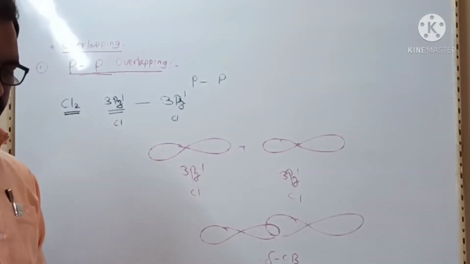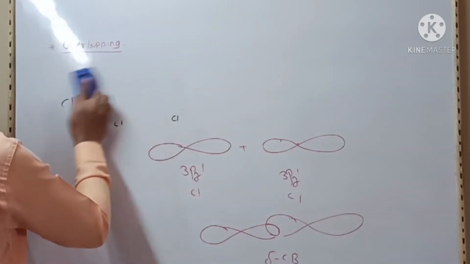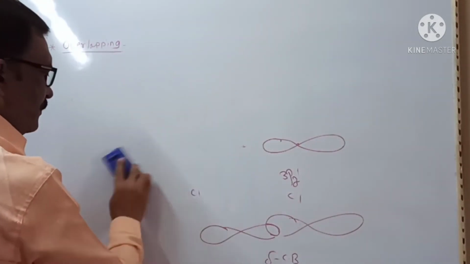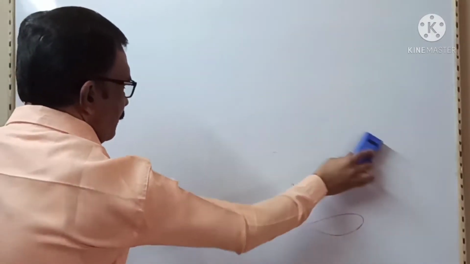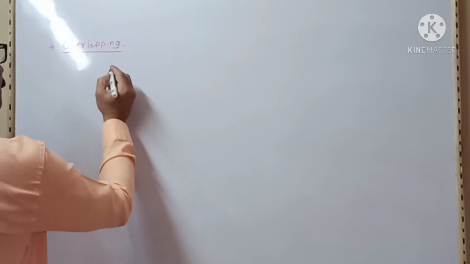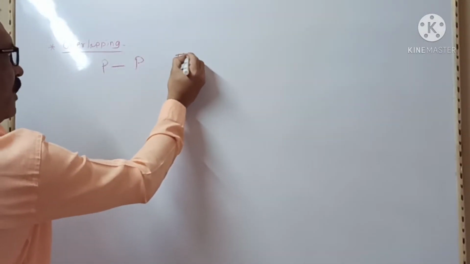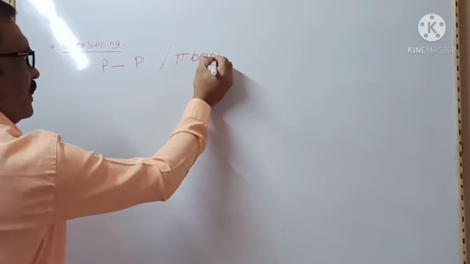Now we will discuss the last type of overlapping, which is p-p overlapping in which a pi bond is formed.